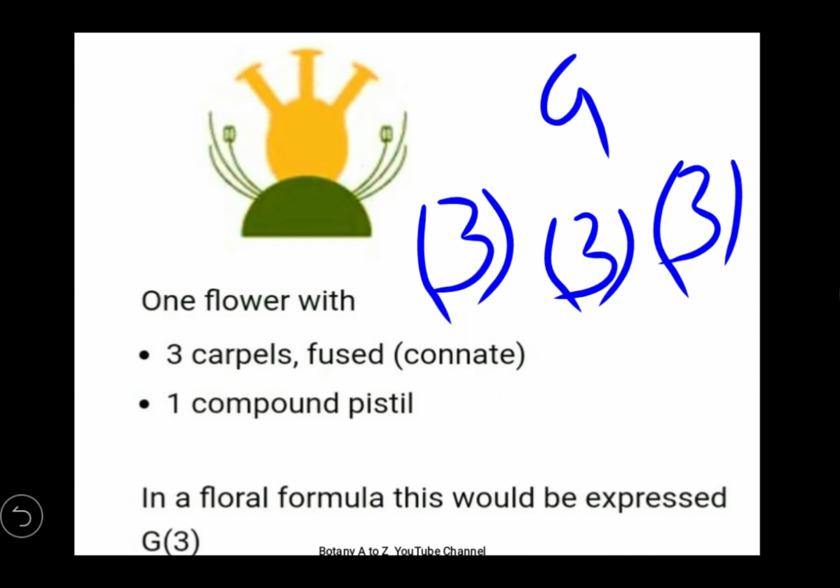So this is one compound pistil. This is one compound pistil comprising of 3 carpels. This is another compound pistil of 3 carpels. This is another compound pistil of 3 carpels. And this all together makes the gynoecium. So you can use gynoecium comprises of 9 carpels fused in 3 sets, each set comprising of 3 carpels, or you can say gynoecium comprises of 3 compound pistil where each pistil is made of 3 fused carpels.